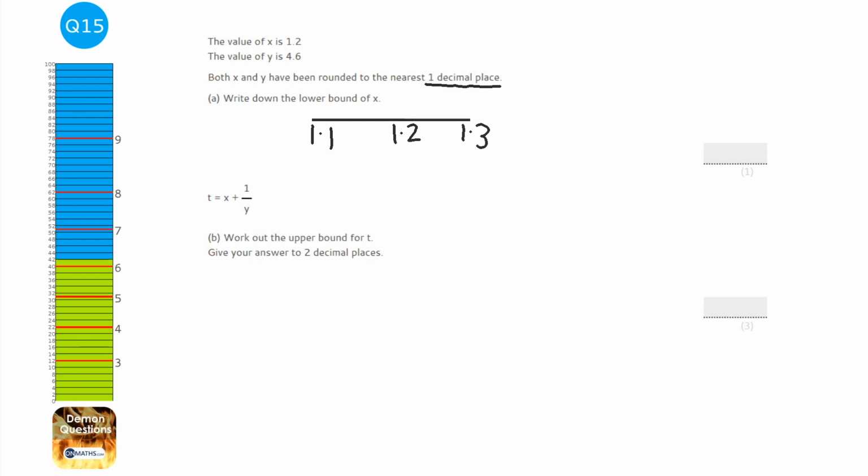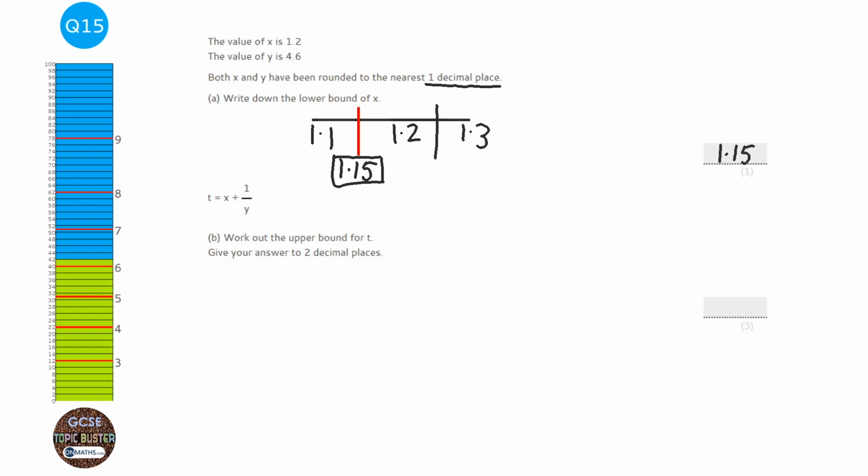What stopped it from being 1.1? Why did it round to 1.2? The lowest it could be is halfway between those two numbers, which is 1.15. So that is our lower bound. The upper bound, the higher bound, would be 1.25, but we're not asked for that. So 1.15 is the cutoff point.